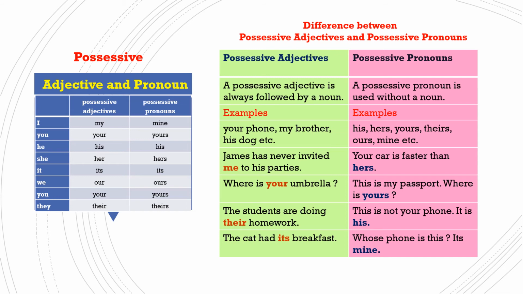"This is not your phone. It is his." So here this sentence comes under possessive pronoun. "The cat had its breakfast." Its is followed by the noun breakfast. So it is called a possessive adjective. "Whose phone is this? It's mine." It is a possessive pronoun because mine is not followed by a noun.